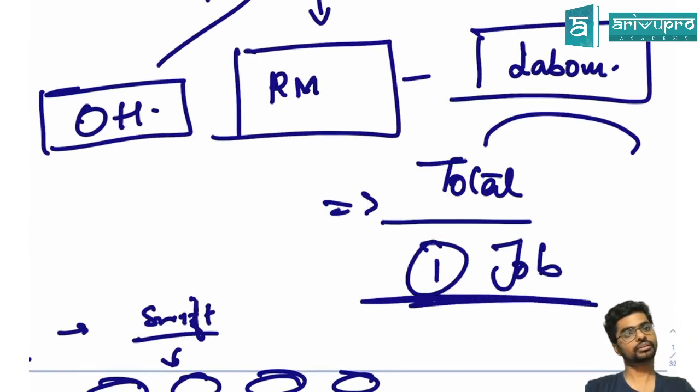Are you clear? So it's actually quite easy to understand what job costing is. Whatever money you have spent for this particular product, add up everything, that becomes my total cost. Because it's just one job, whatever I'm spending will be charged to it.